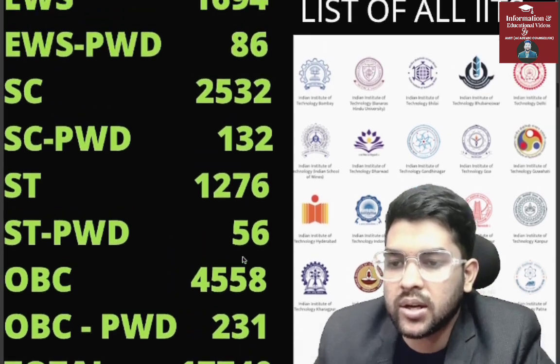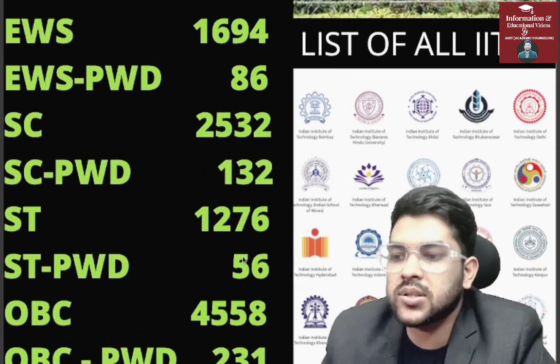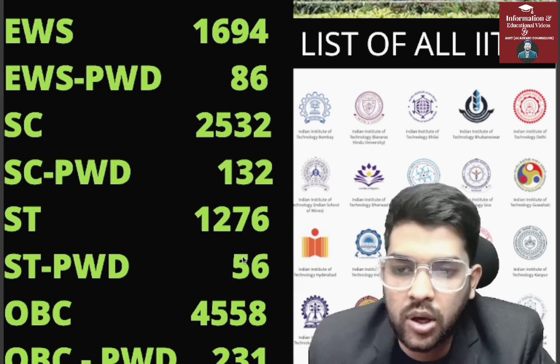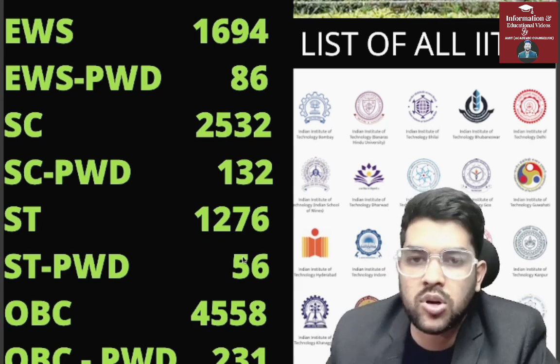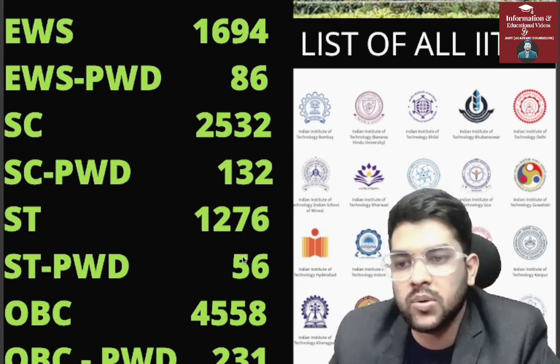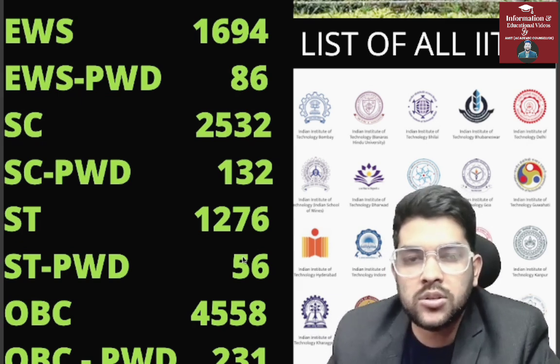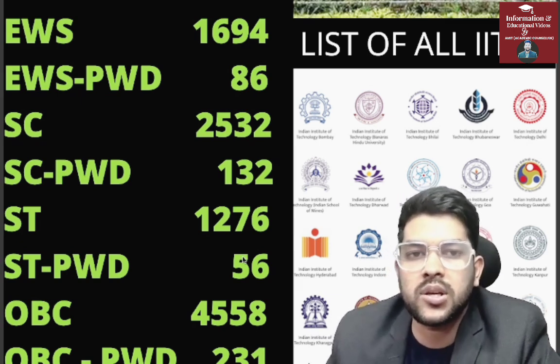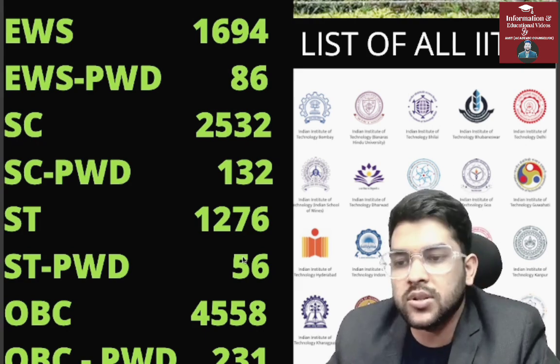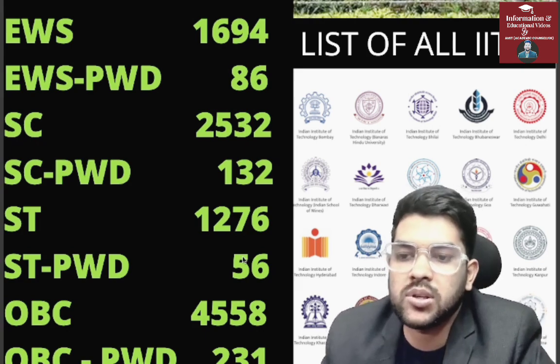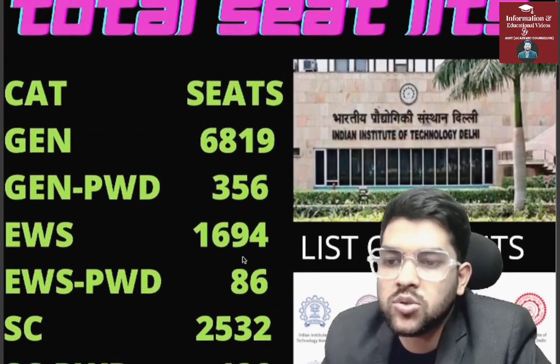Many students will say that there are only 2500 seats in SC, how will I get a college up to 4000 rank? So check the last year cutoff. Every student is not going to take the lower branch in IIT also. They will take the drop. Many students have 2000 rank or 3000 rank, so they will take the drop option for next year to get CS in a top IIT college. That's why you will be getting a college up to 4000 as well. Similarly it applies to other categories also.